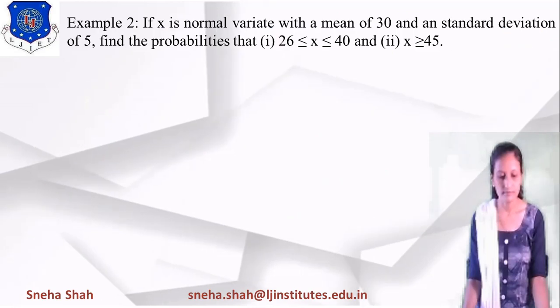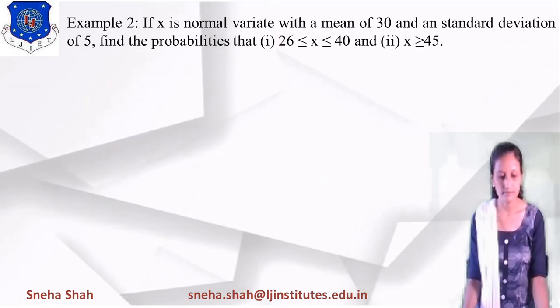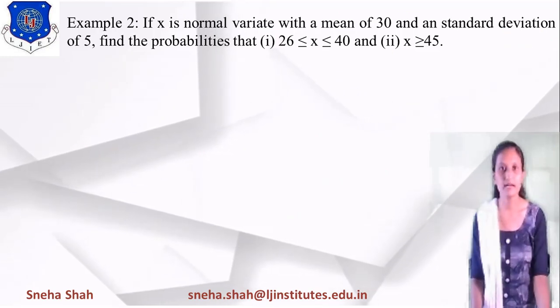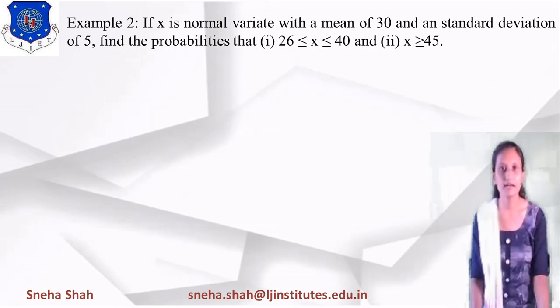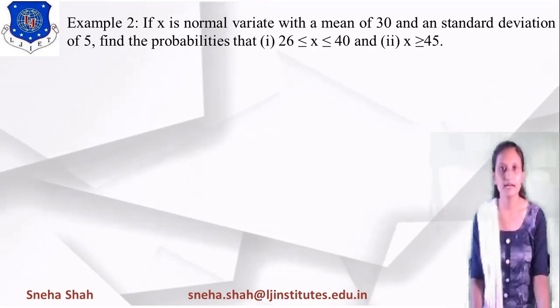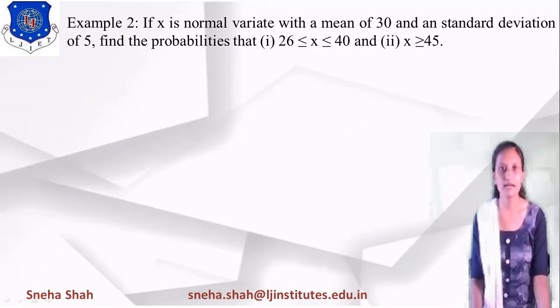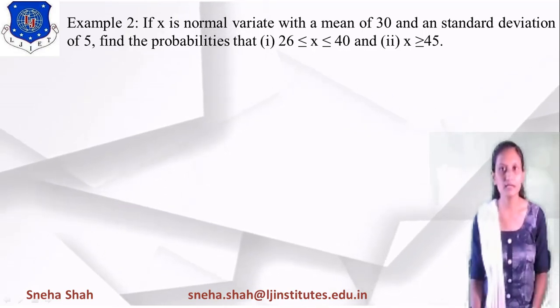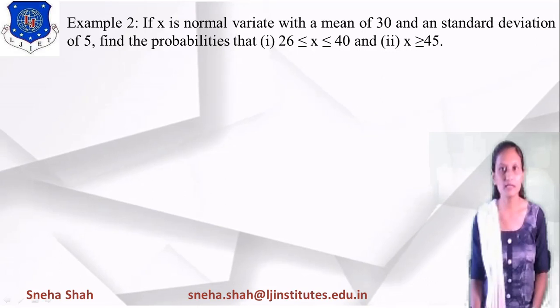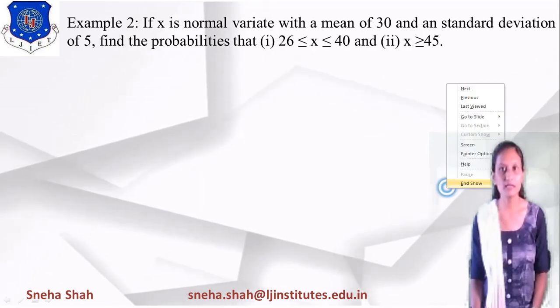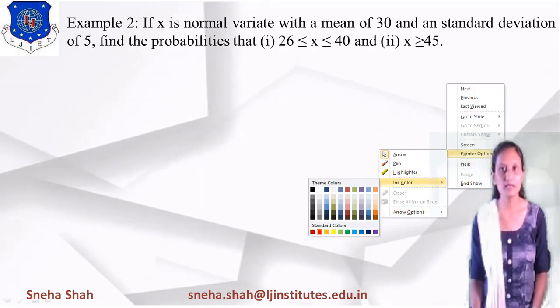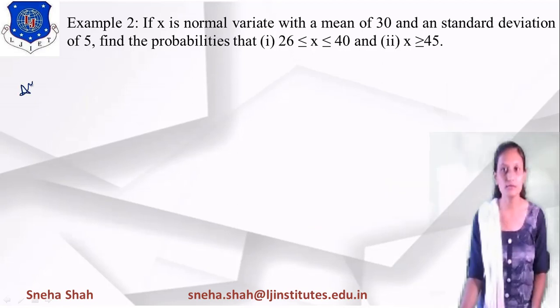Now the next example: if x is a normal variate with a mean of 30 and a standard deviation of 5, find the probabilities that x is between 26 and 40 and that x is greater than or equal to 45. Suppose I want to solve this example, how will I solve it? For that, you are given the data: mean equals 30 and standard deviation equals 5, right?